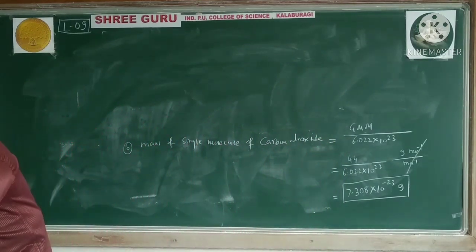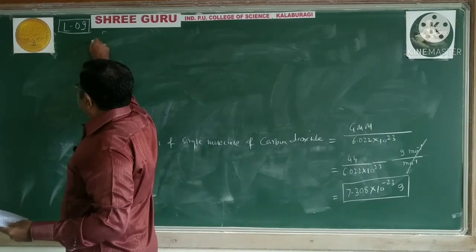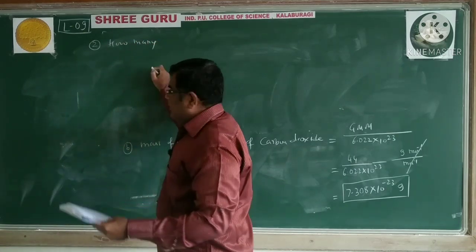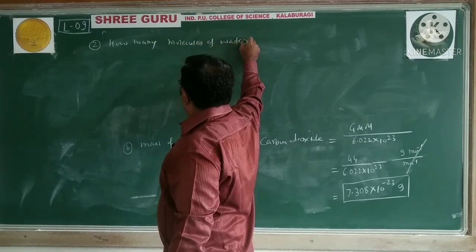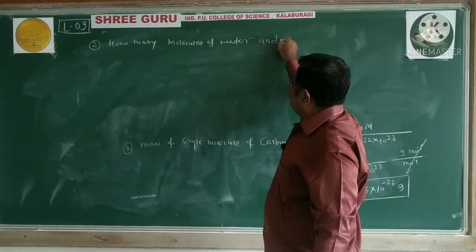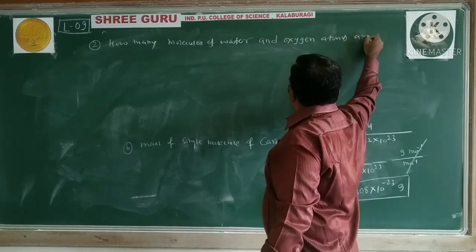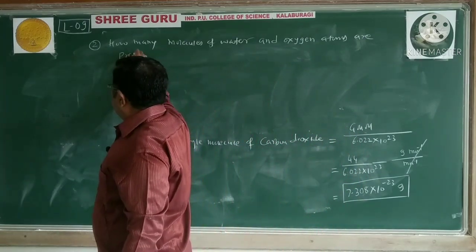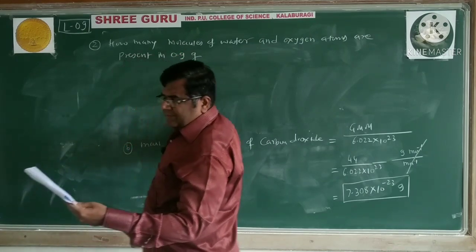Next one is, how many molecules of water are present in 0.9 gram of water?